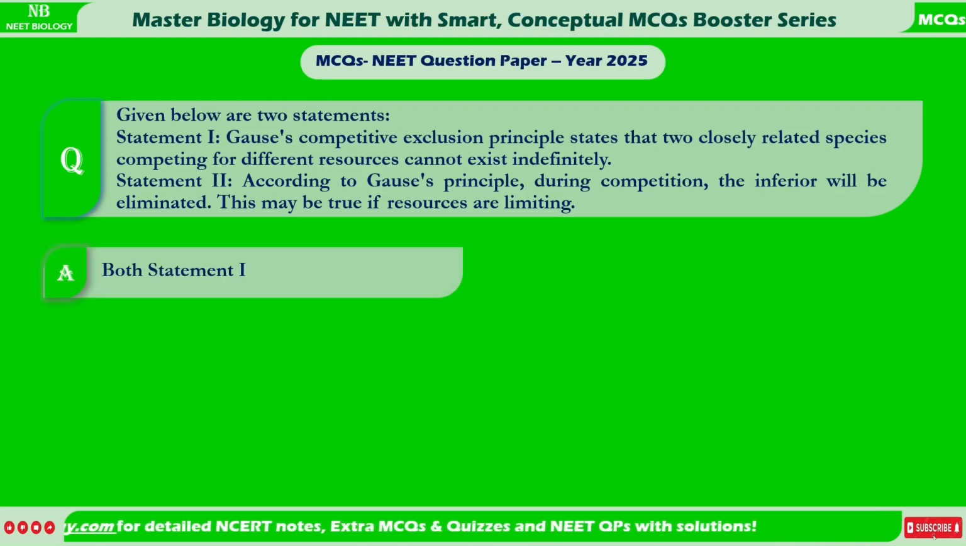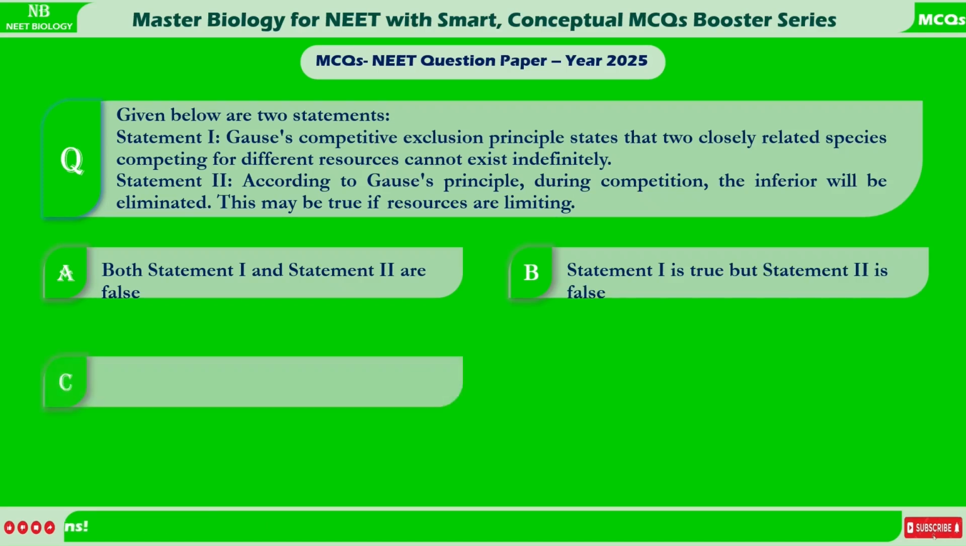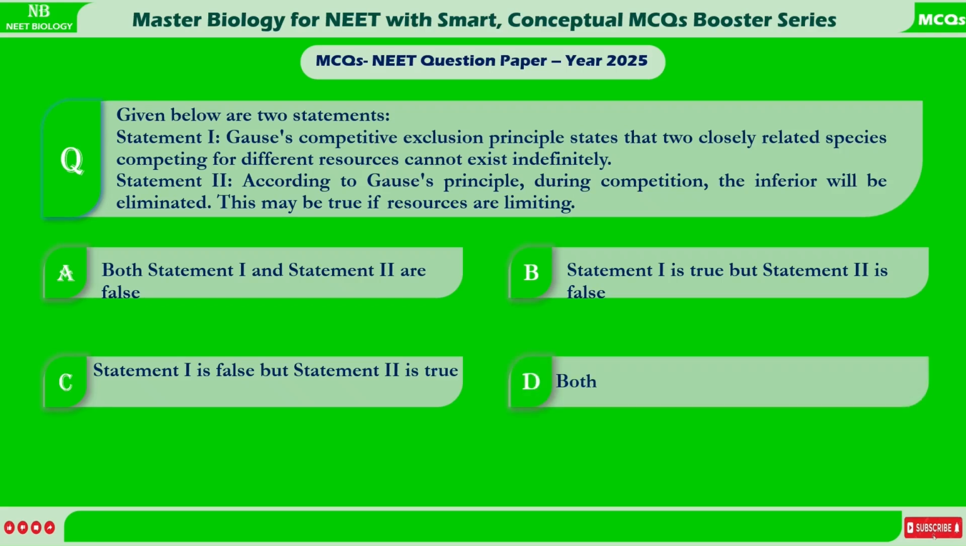A. Both Statement 1 and Statement 2 are false. B. Statement 1 is true but Statement 2 is false. C. Statement 1 is false but Statement 2 is true. D. Both Statement 1 and Statement 2 are true.